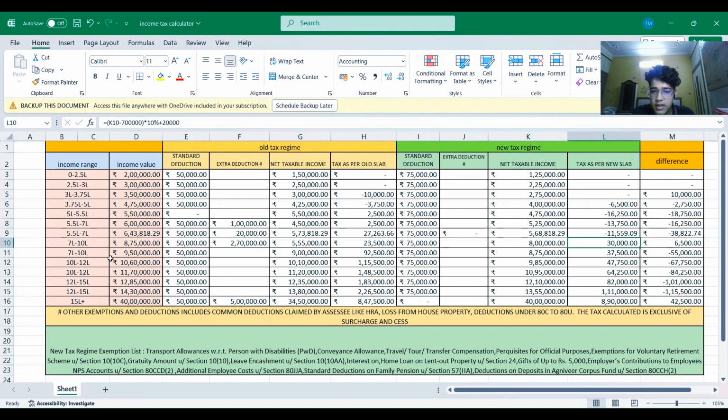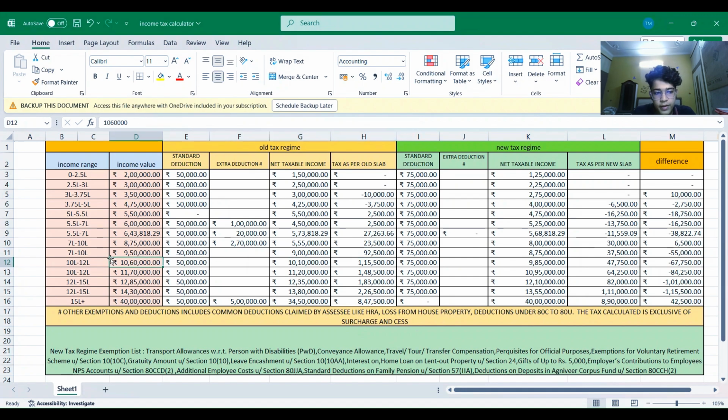That means there is a difference of 6,500 in the tax payable. But now, the old regime is beneficial for the SSE and not the new regime, because in the new regime, he is paying 30,000 tax, whereas he is paying 23,500 in the old regime. So the old regime is far better for him. But for the condition that he is able to get the deduction by his tax planning or by his tax consultant.